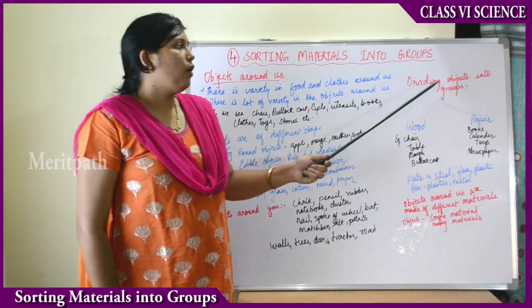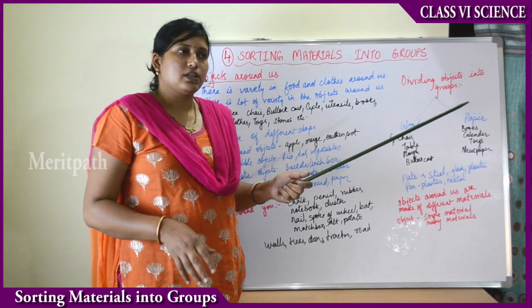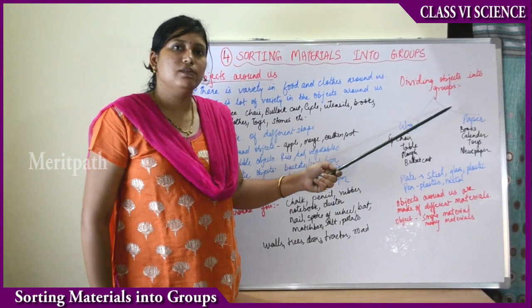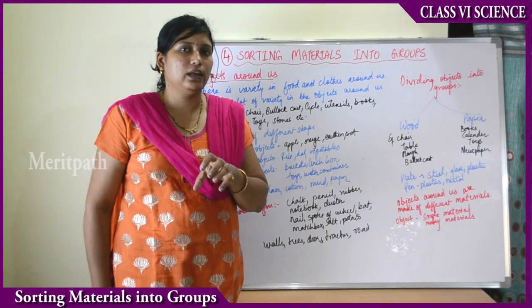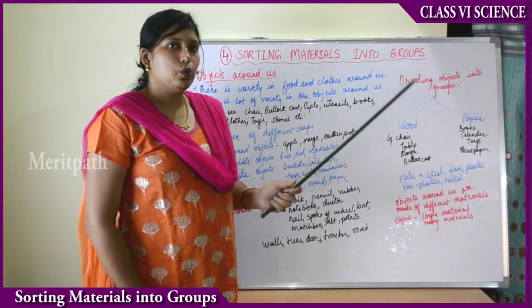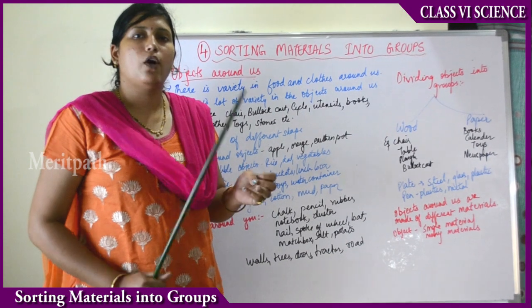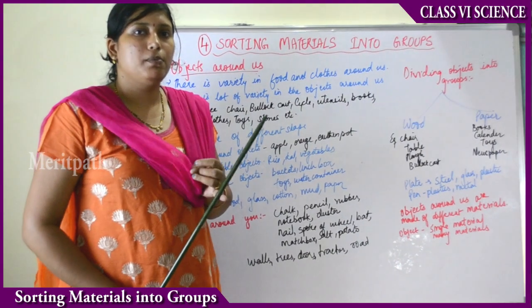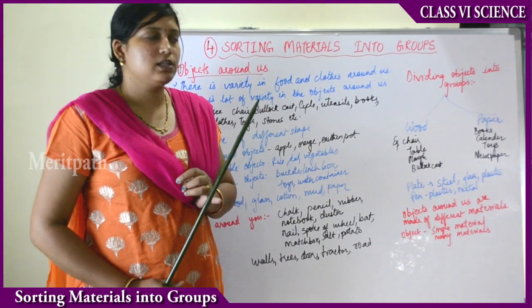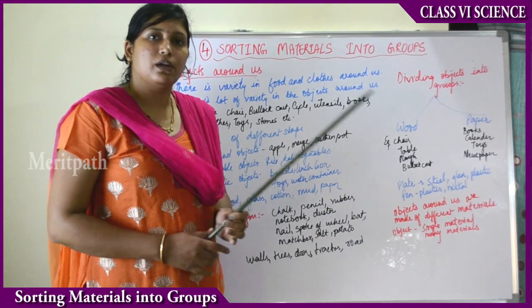So how can we briefly divide all these objects into groups, into categories? Briefly means shortly, we can divide them into two groups like wood and paper. Objects made of wood and objects made up of paper. Wood, everybody knows, we get from the trees, and paper is also sourced from the trees only.